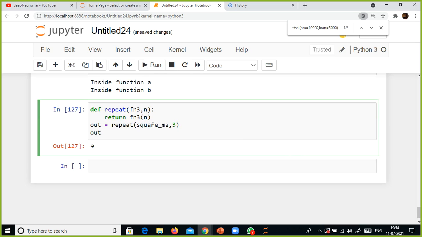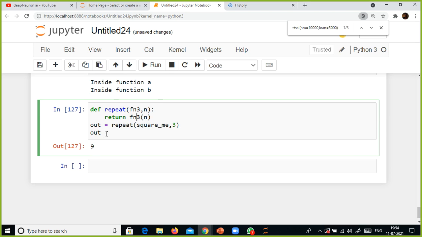For the repeat function, I am going to pass this function as an argument and n. So this square me function will get passed here. The square me function of 3 into 3 is 9. You understood what is happening here, right?